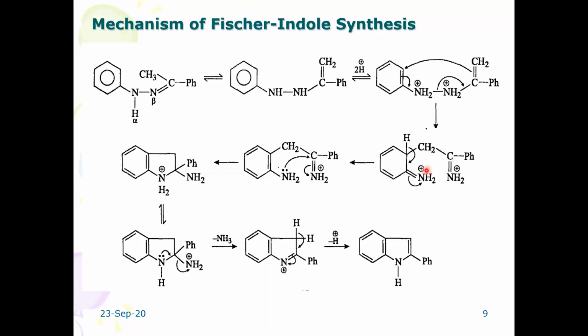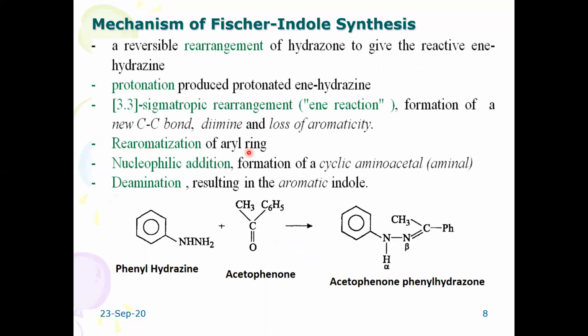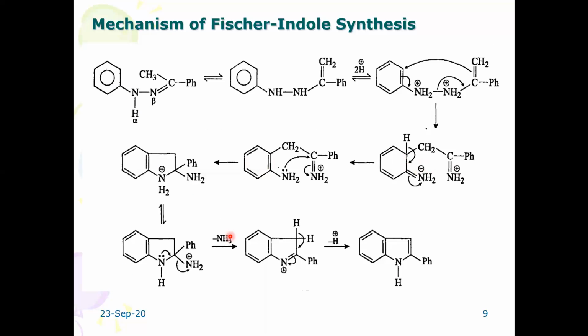A 3,3 sigmatropic rearrangement takes place here, and it involves loss of aromaticity. There is no aromaticity in this particular part. Only 6 electrons are here in the nucleus, but this part is totally non-aromatic. And then re-aromatization of the aryl ring.